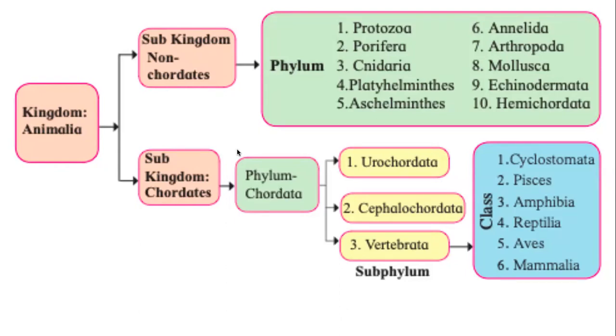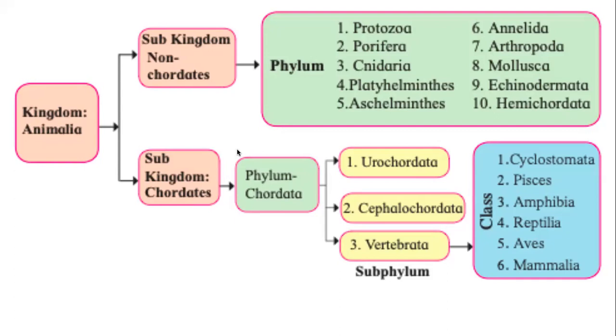This phylum is further divided into subphylum: Urochordata, Cephalochordata, Vertebrata. Vertebrata subphylum is divided into classes. There are 6 classes: Cyclostomata, Pisces, Amphibia, Reptilia, Aves, and Mammalia. Now you already see a hierarchy: kingdom, subkingdom, phylum, subphylum, class. Then there will be genus, or maybe family, genus, and species. Try to find out the complete hierarchy of the classification of organisms.